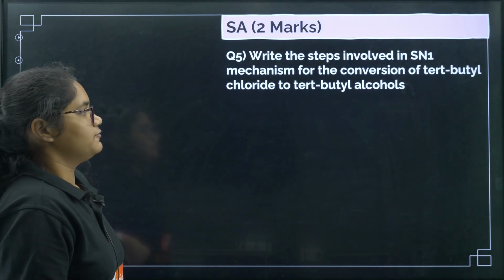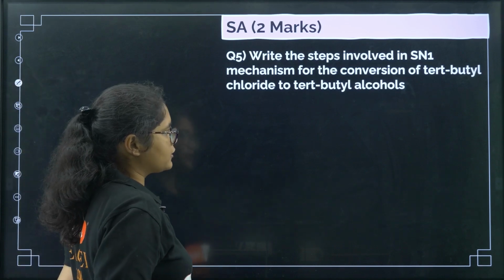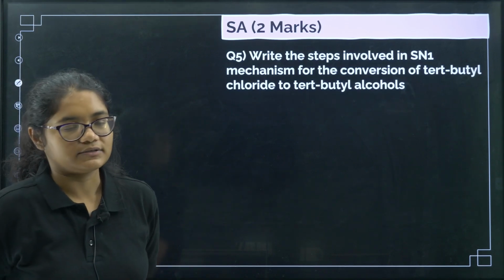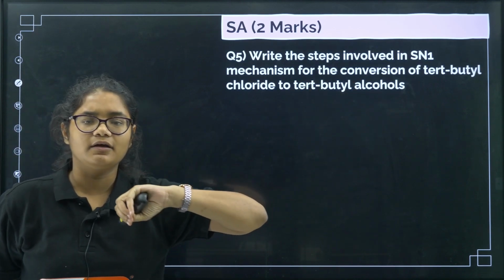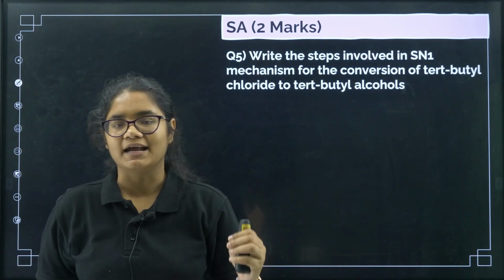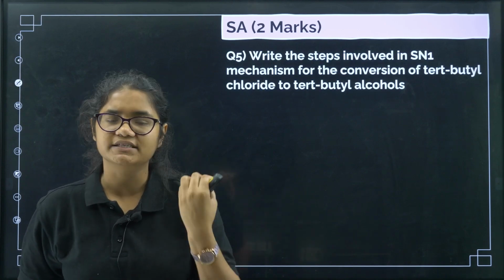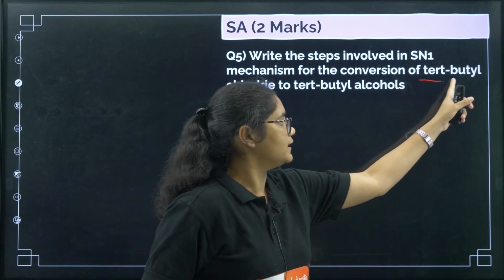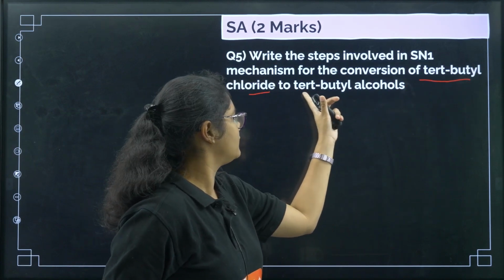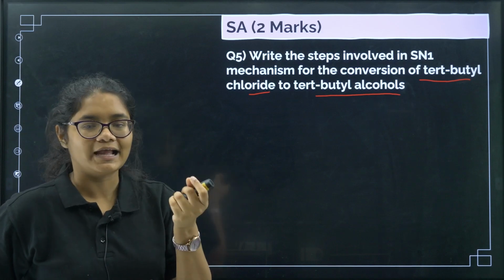Write the steps involved in SN1 mechanism for the conversion of tert butyl chloride to tert butyl alcohol. So I am telling here, suppose the question is given, write an example for showing the mechanism of SN1 reaction. So in that case you can write whichever compound you want, that is fine. But when it is given tert butyl alcohol and tert butyl chloride, you need to take these molecules only as an example.